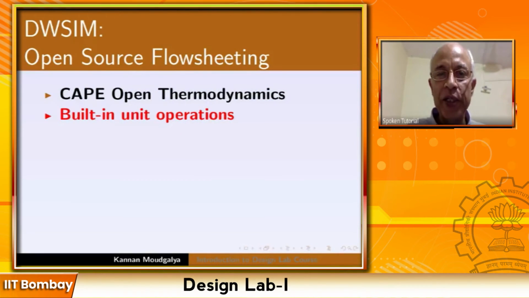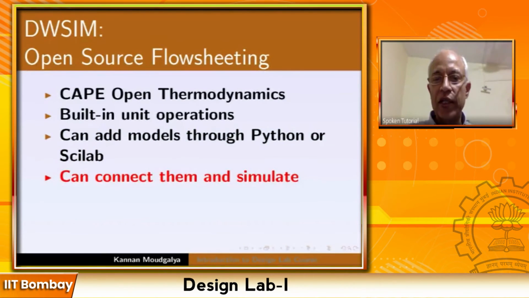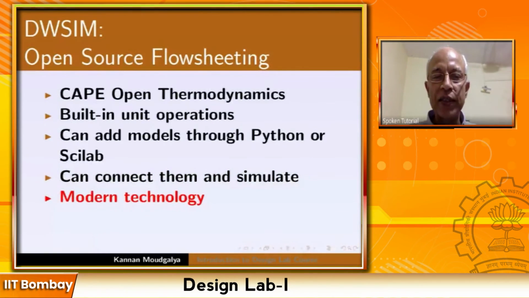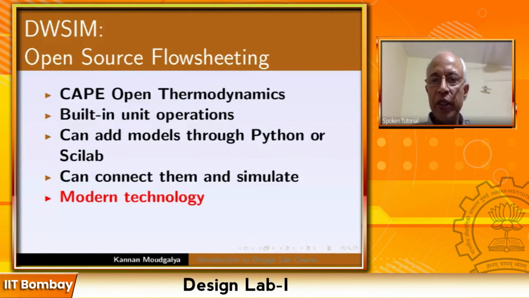It has built-in unit operations. You can also add models through Python or Scilab. You can connect all these building blocks and then simulate. It's modern technology. For example, here I have written you can add models, that is, of unit operations. I'm going to give some examples of it later. So you have a new process unit, you want to model it, you need only Python or Scilab. If you have to do the same thing in Aspen Plus, you have to write it in Fortran.